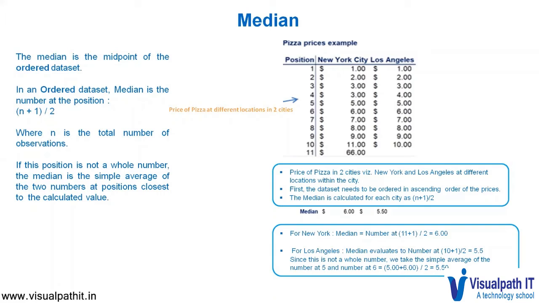Now this is not a whole number. Since this is not a whole number, we take the simple average of the number at 5 and number at 6, which is 5.00 plus 6.00 divided by 2, which is 5.50. So the median for Los Angeles is 5.50. Median is not easily affected by outliers, as we saw in mean, where this 66 had a huge impact in the total observation.